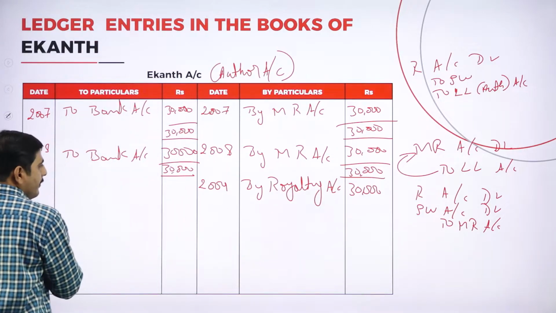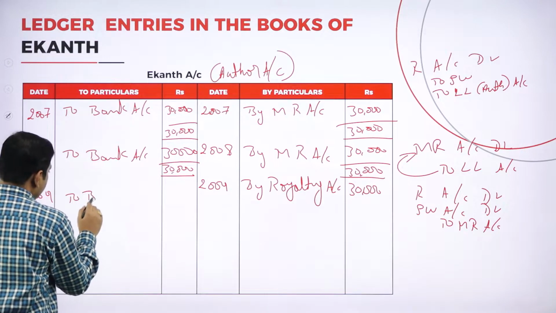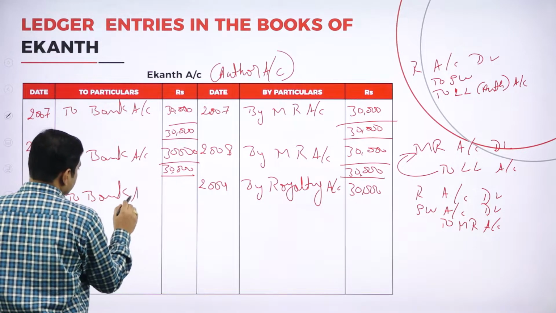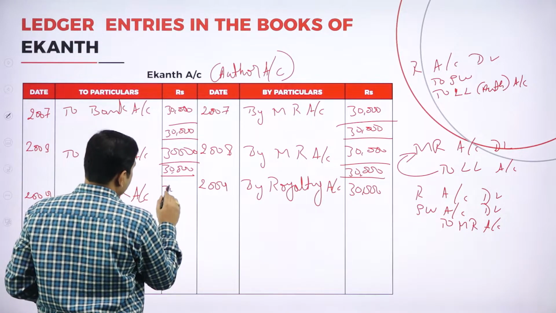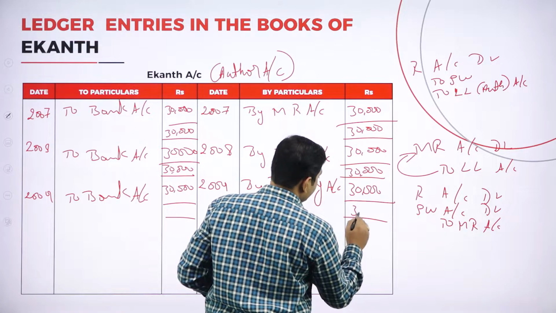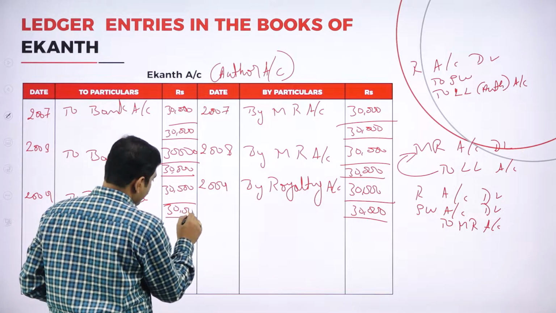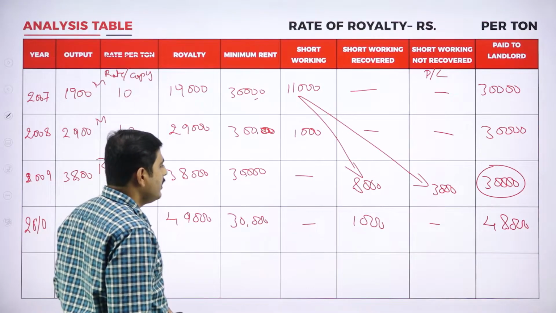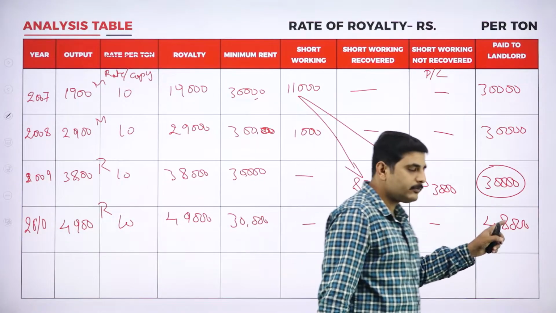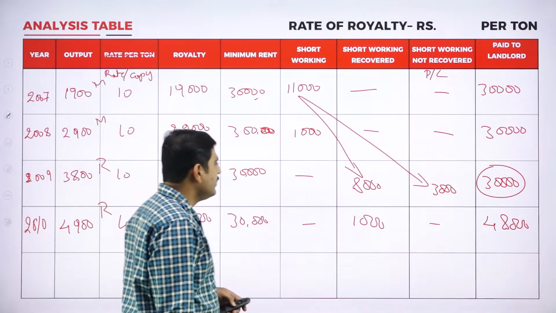Again to the bank account. 2009 to bank account. And it should be 30,000, 30,000 both sides. Now coming to the last year. How much have we paid here? We have paid 48,000 to the landlord or author.